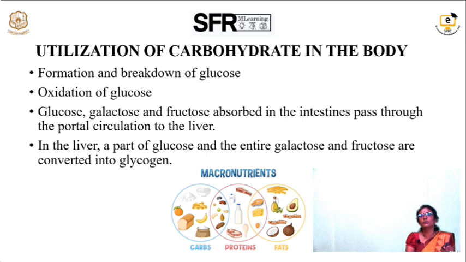In the liver, part of the glucose and the entire galactose and fructose are converted into glycogen and stored, and the liver also synthesizes the excess glucose into cholesterol molecules, which are also stored. The basic energy is obtained from the carbohydrates for each and every cell and tissue, and it is utilized in the body.